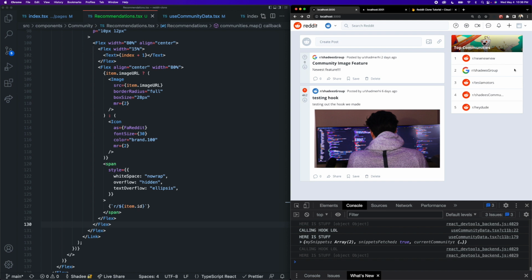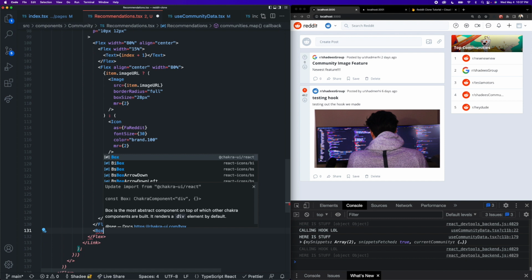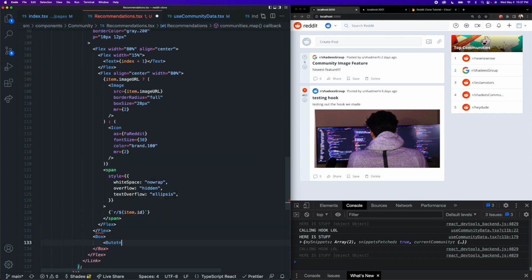Now, all we are missing for each of these list items is just the button that the user can actually click to join or leave the community. So 2 flex containers down from the span component we just created, I'm going to create a box, which is going to wrap our button component. And inside of here, we're going to add our button.